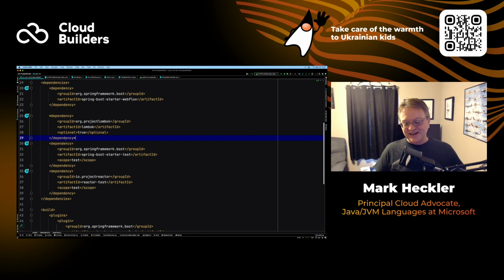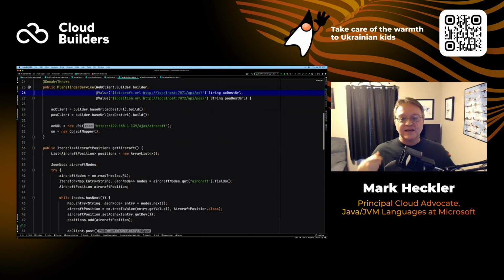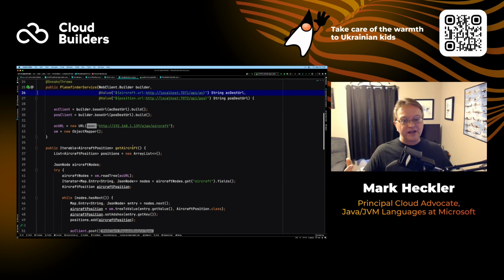So I had to choose, right? So this is a plane finder application. And what this does is it will pull a device on my local network, which listens for aircraft in the area. I told you I'm a pilot. So, I mean, this is my other love after development and coding. Software development still is my first love. And this is, of course, a very close second in terms of things I like to do.